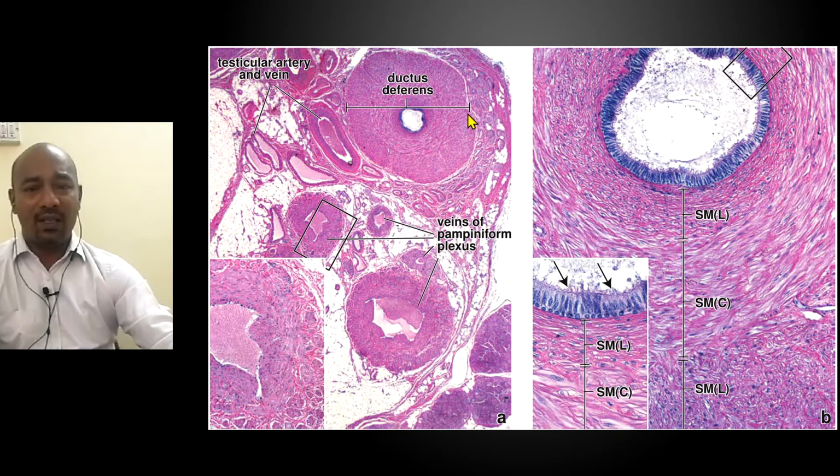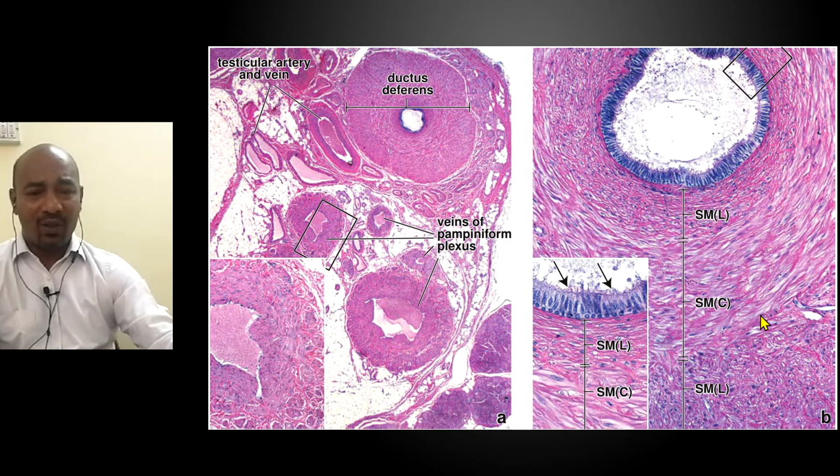So the vas deferens basically has pseudostratified ciliated columnar epithelium with rounded basal cells and columnar cells which have stereocilia, and the lumen is filled with spermatozoa. After the lamina propria, you have 3 layers of smooth muscle. The innermost layer is longitudinal smooth muscle, and the middle layer is circular smooth muscle. You can see the circular arrangement of these smooth muscles, and the outermost layer is again a longitudinal layer of smooth muscle cells.